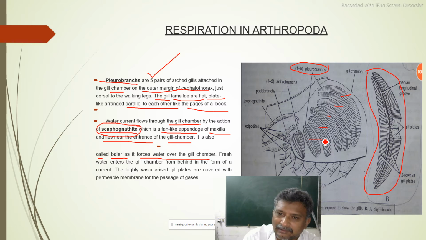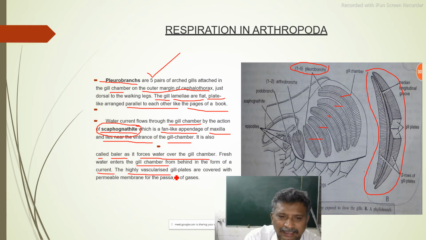Already there are 2 pairs of arthrobranchs. 1 pair of podobranch is also there in addition to the pleurobranchs. 5 pairs is the number of pleurobranchs. Water current flows through the gill chamber by the action of the scaphognathite, which acts as a fan-like appendage of the maxilla and lies near the entrance of the gill chamber. It is also called a bailer, as it forces water over the gill chamber. So fresh water enters the gill chamber from behind in the form of a current.